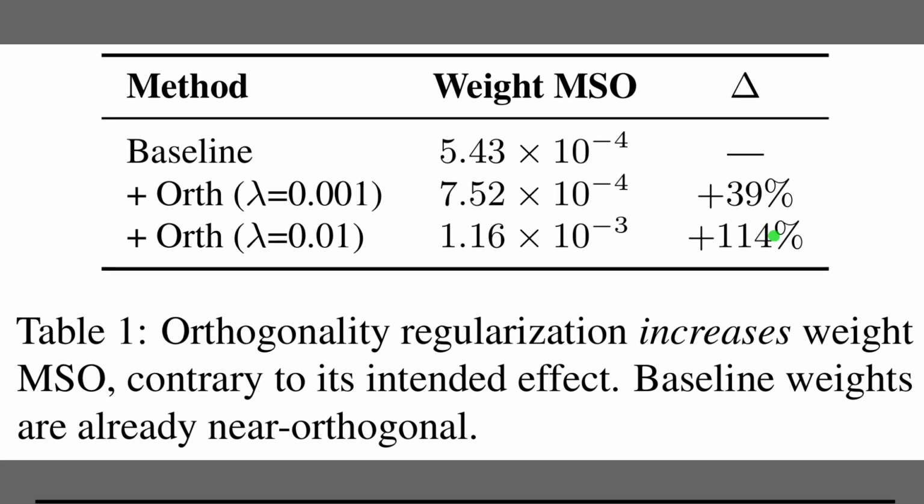Table 1 provides the hard numbers backing up that claim about regularization failure. If you look at the first row, the baseline model naturally reaches a tiny weight mean squared overlap, roughly 5 times 10 to the negative 4, meaning the experts are already distinct without any extra help. However, the next 2 rows reveal the surprise. As we introduce and strengthen the orthogonality penalty, the overlap doesn't drop. It actually jumps up by 39% and then a massive 114%. This confirms that the regularization isn't just ineffective, it actively degrades the natural geometry of the weights.